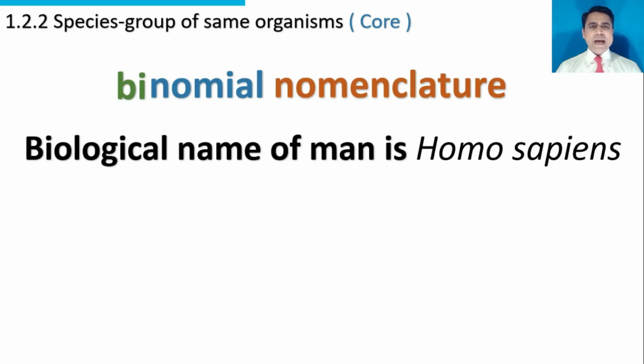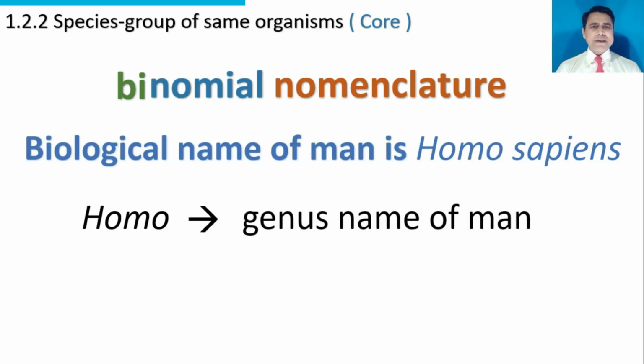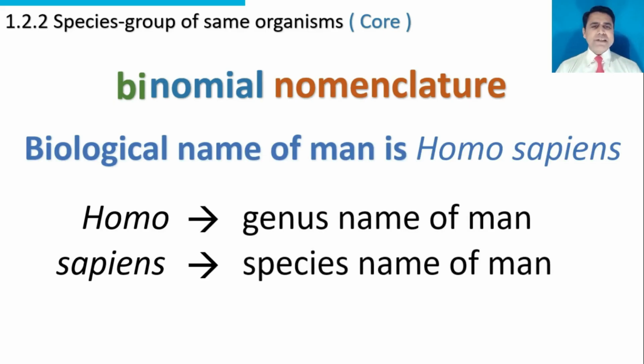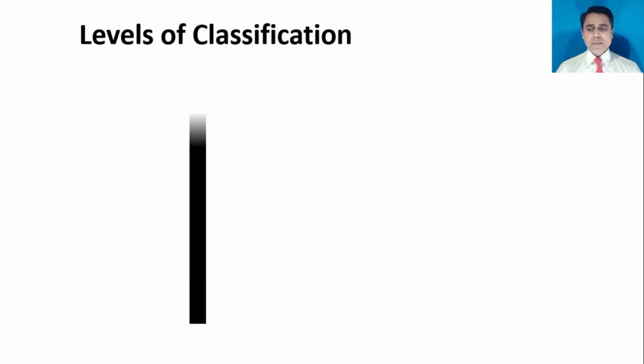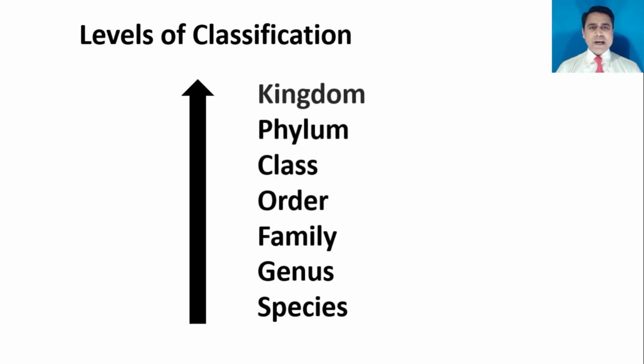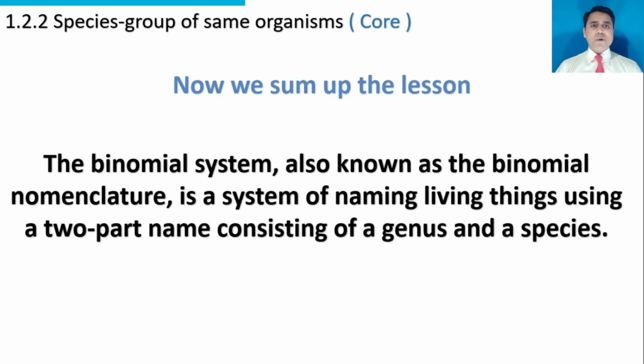Biological name of man is Homo sapiens. Homo is the genus name of man. Sapiens is the species name of man. Levels of classification: species is a lower level. Similar species are placed in a genus. Similar genera are placed in a family. Similar families are placed in an order, and so on. The binomial system, also known as the binomial nomenclature, is a system of naming living things using a two-part name consisting of a genus and a species.